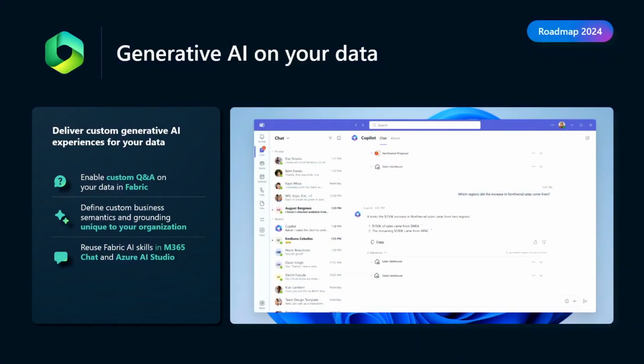All right. Now let's talk about other experiences that we're building out. So I also want to talk about some upcoming experiences that we have. For example, in Fabric, you're managing a lot of data. OneLake has tons of gravity, and you're going to have tons of your organizational data sitting in OneLake. How can we empower you to get more value of this data using generative AI? Or how can we do it in a way that democratizes this more, right?